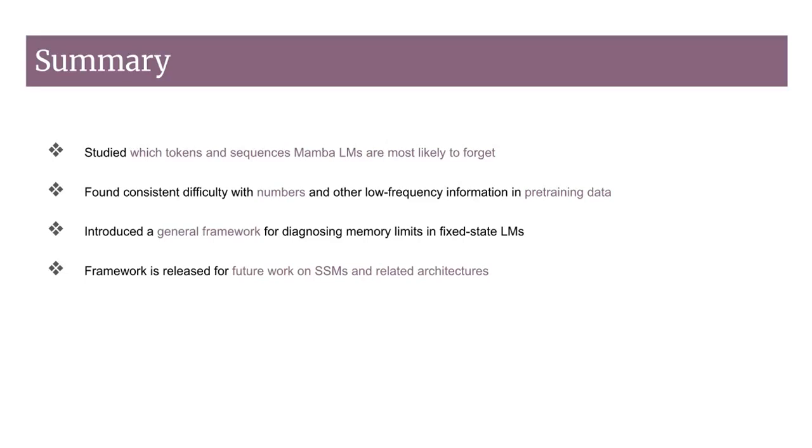In summary, in this work, we set out to understand what kinds of tokens and sequences Mamba language models are most likely to forget. A key result is that Mamba LMs consistently struggle with certain types of information, especially numbers, and this behavior appears to be influenced partly by how often these tokens occur in the pre-training data.